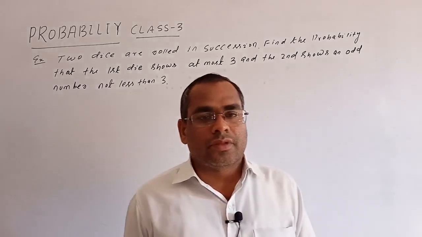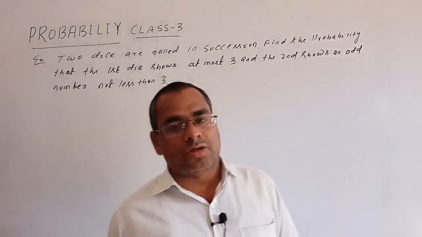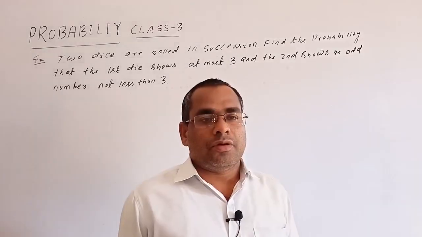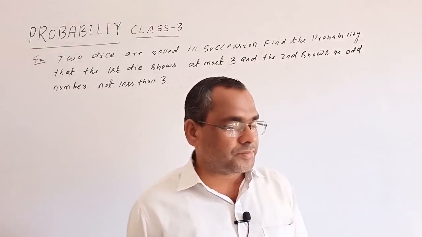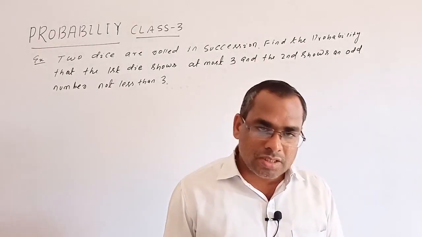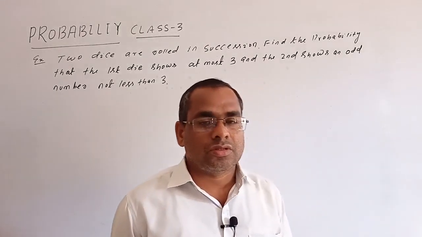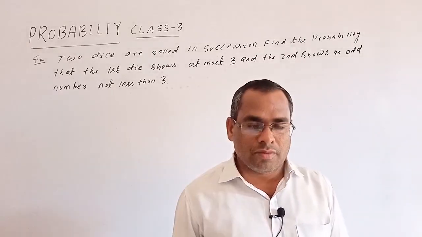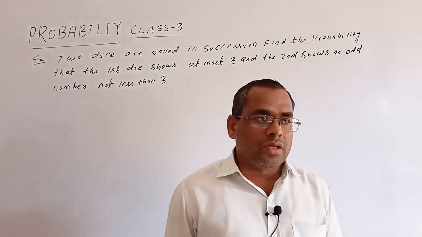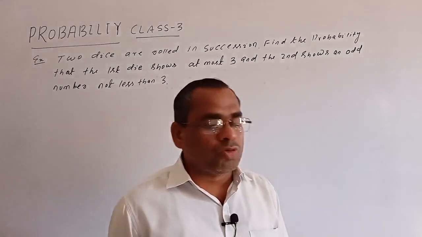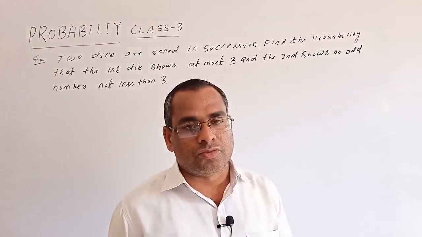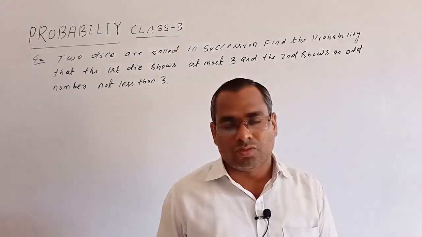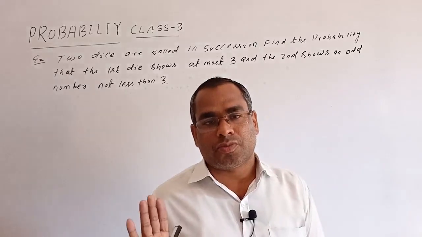So today we will discuss some problems of probability and uniform and non-uniform spaces. In the previous class we discussed the theorems on probability and some problems. You know, if A and B are two mutually exclusive events, then probability of A union B equals probability of A plus probability of B.